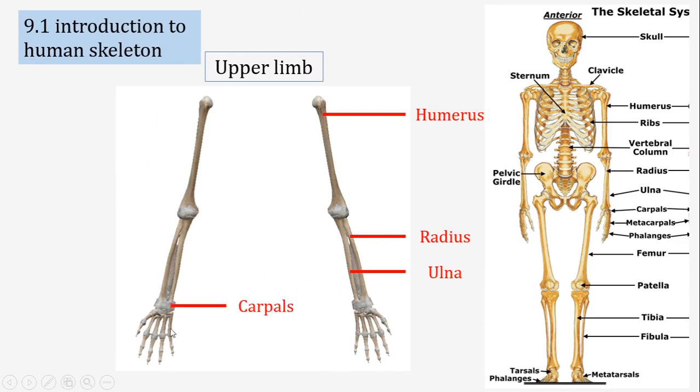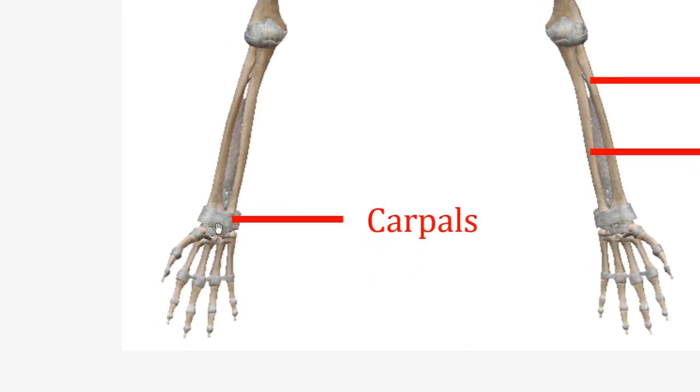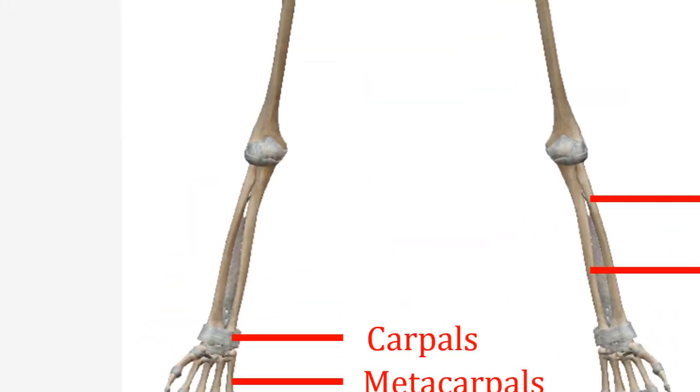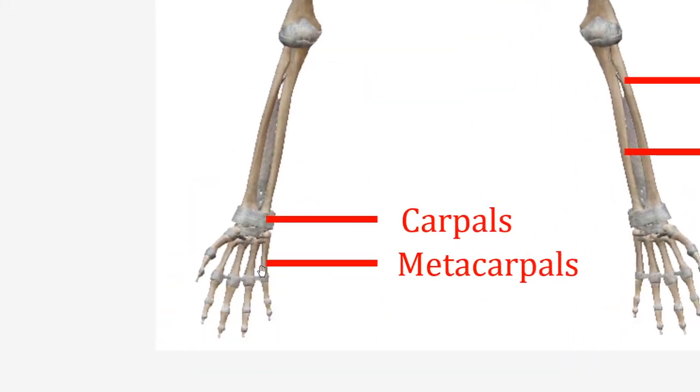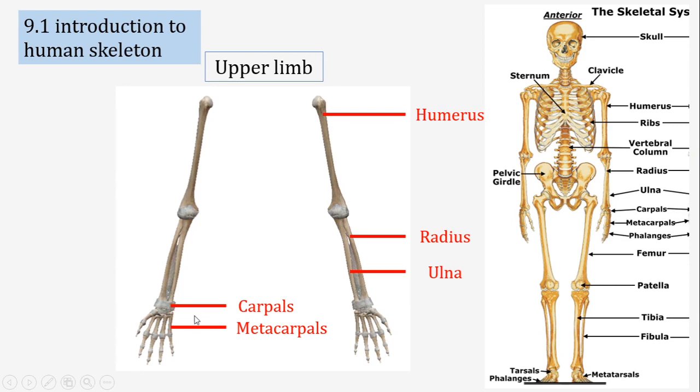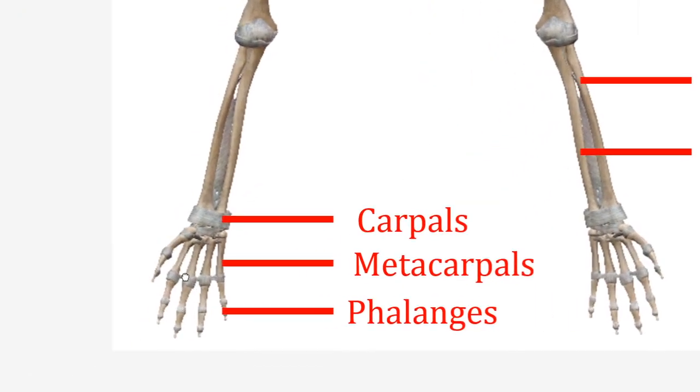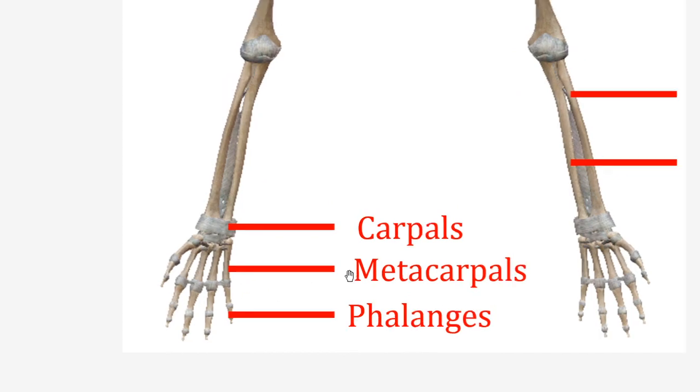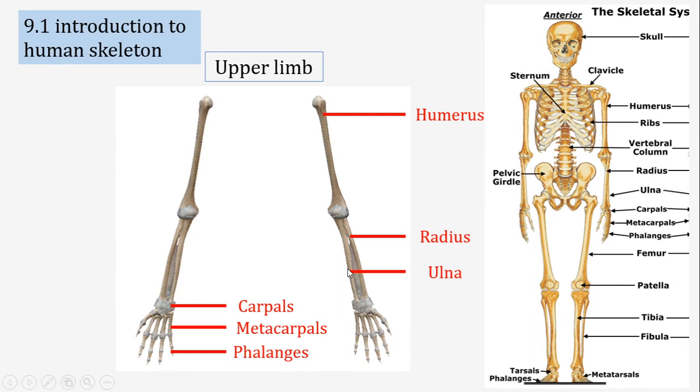Then here we see multiple small bones present at the wrist. So at the wrist there are actually 8 carpals. They are all bandaged with a ligament. At the bottom of it there are 5 bones which are called metacarpals, and at the bottom of the metacarpals there are 5 small bones. They are called phalanges. So carpals, 5 metacarpals, 5 phalanges. So there are 6 parts that make up the upper limb.